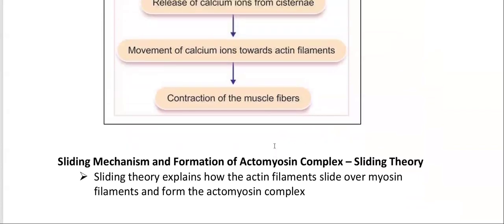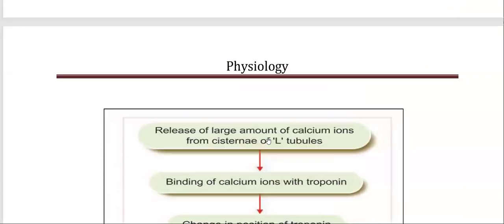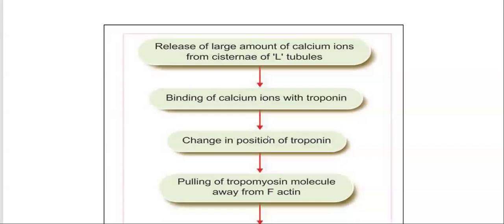Sliding mechanism and formation of actomyosin complex. Sliding theory explains how the actin filament slides over myosin filament and forms the actomyosin complex. Release of large amount of calcium ion from cisternae of L tubules.